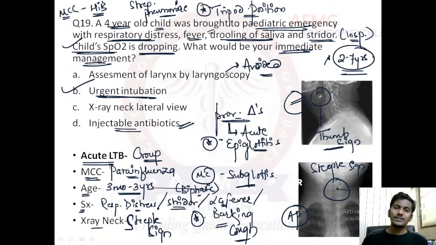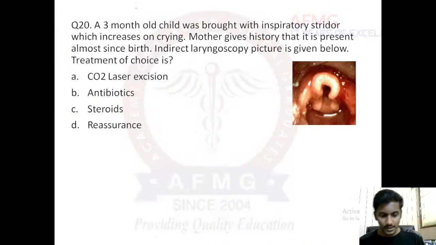If you go via books, and most of the pediatricians say that in clinical practice we still get most of the cases of HIB, but the more practical approach is this one. Therefore I prefer Streptococcus pneumoniae. Okay, most of the faculties differ from their opinion, but I still prefer Streptococcus pneumoniae because it is a more practical and logical based approach, I feel. Okay, with this I move further.